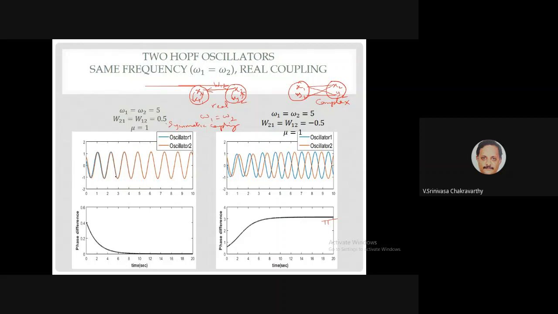This is, I think, the real variable. That's x1 and x2. They're perfectly synchronized, and the phase difference between two oscillators is initially some positive value, and it goes to 0. No matter how many times you try this with arbitrary initial phase values, it will always go to 0 phase and perfectly synchronized. So now what we will do is we take, again, the omegas the same as before,